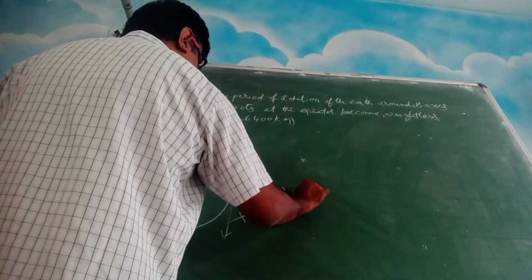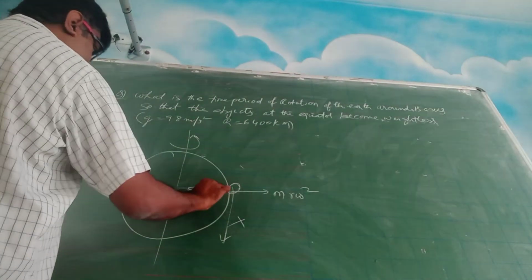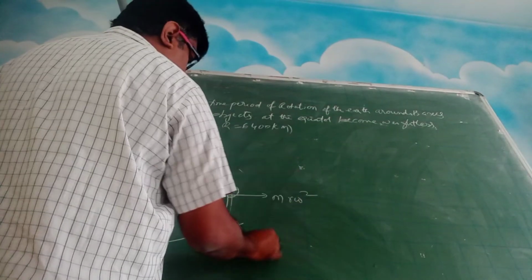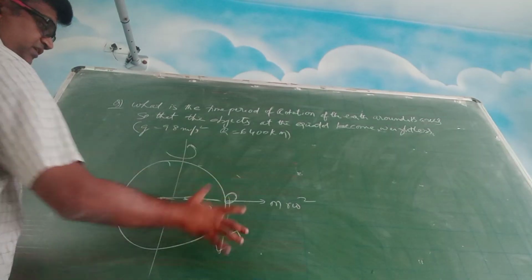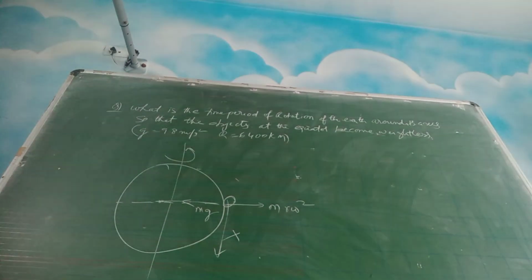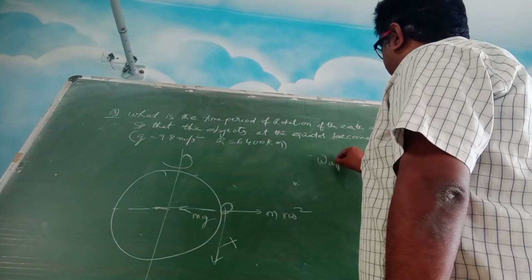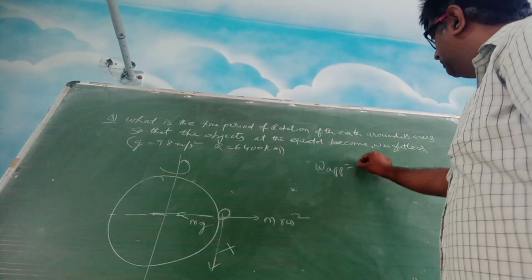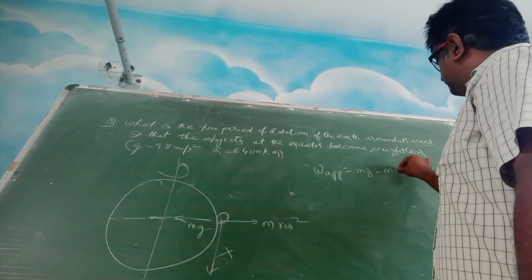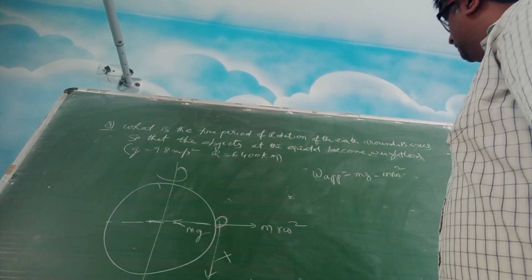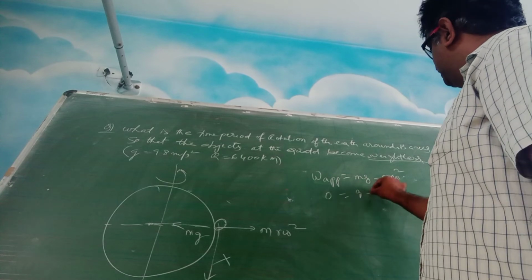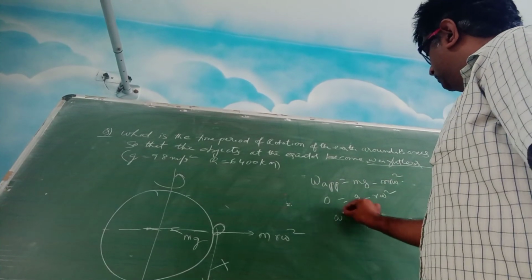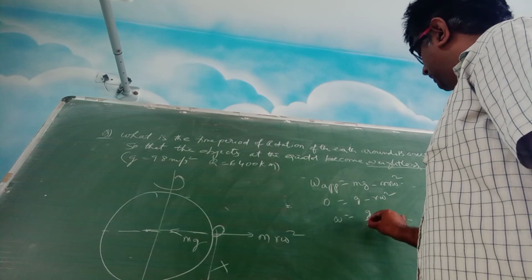So this is m omega square r. In this direction it will be mg. So for apparent weight, see, one force is in this direction, another force in this direction. The object has not lost contact with the ground, he is standing on the ground, right? So what is the net force? That net force we call the apparent weight: mg minus m r omega square. But he says it is weightless, so 0 is equal to m into (g minus r omega square). So from here you get omega equal to root of g upon r.